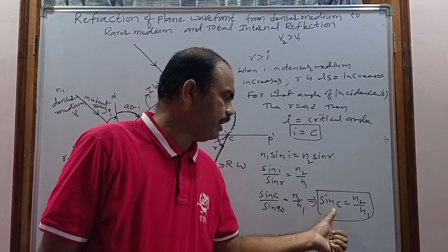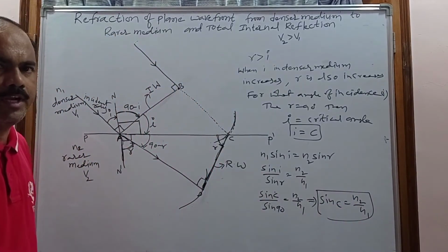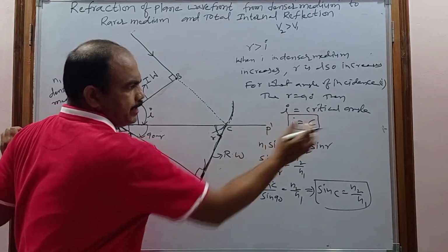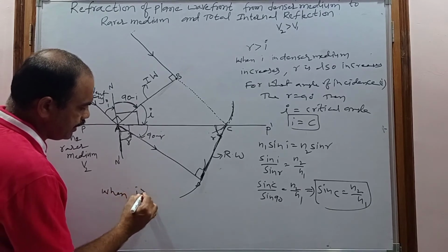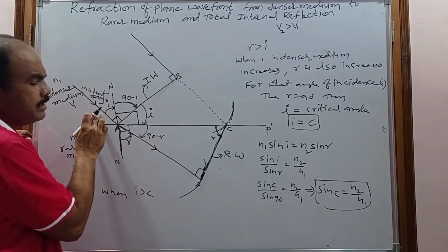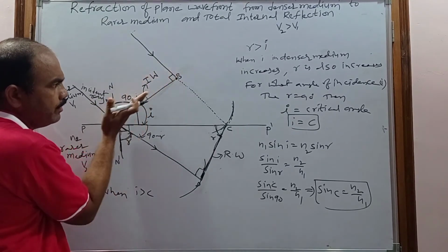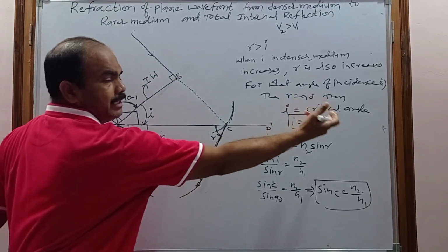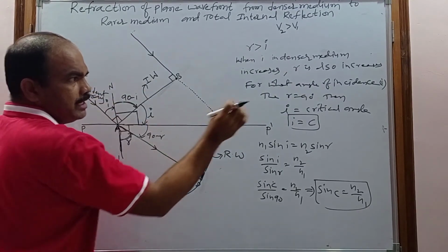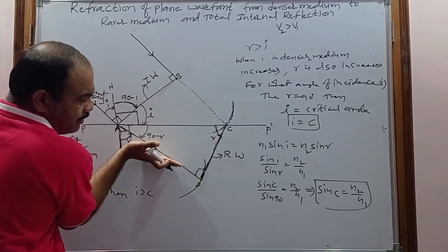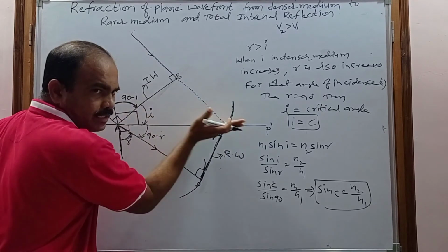It gives a relation between the critical angle and the refractive indices of the rarer medium and the denser medium. So what happens when i is greater than C? When the incident ray or incident wavefront is incident at the critical angle, the refracted ray touches the surface, or the refracted wavefront grazes the surface.